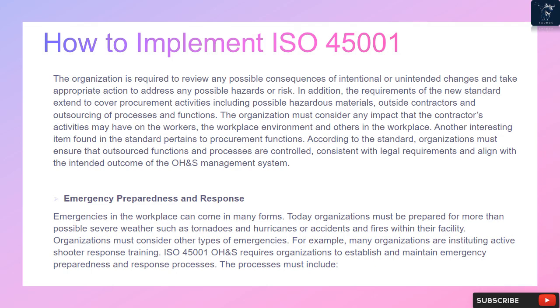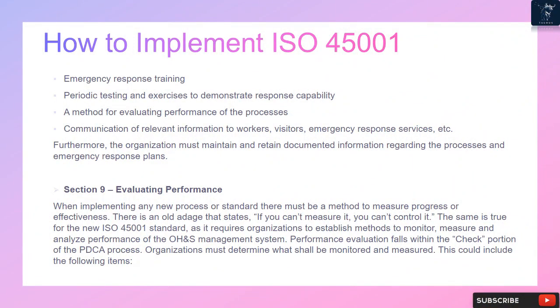ISO 45001 OHS requires organizations to establish and maintain emergency preparedness and response processes. The processes must include emergency response training, periodic testing and exercises to demonstrate response capability, a method for evaluating performance of the processes, and communication of relevant information to workers, visitors, emergency response services, etc. Furthermore, the organization must maintain and retain documented information regarding the processes and emergency response plans.